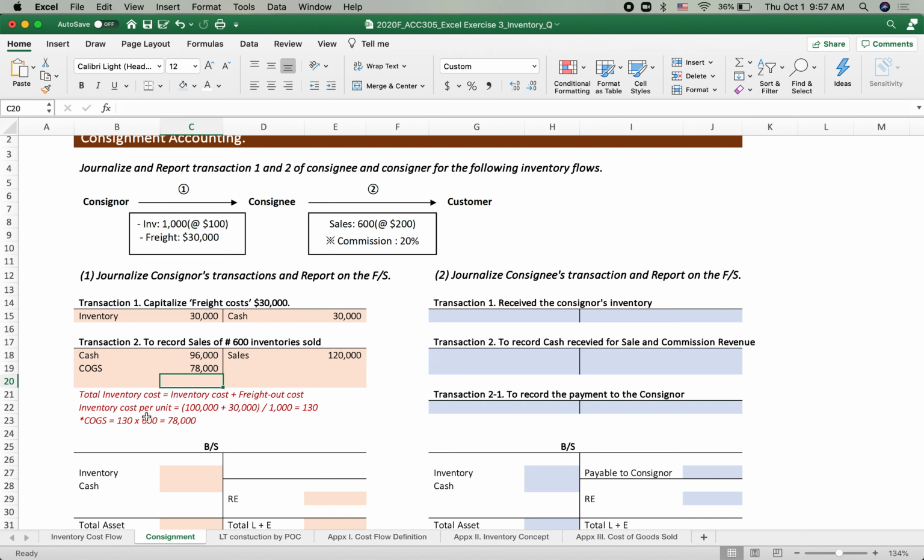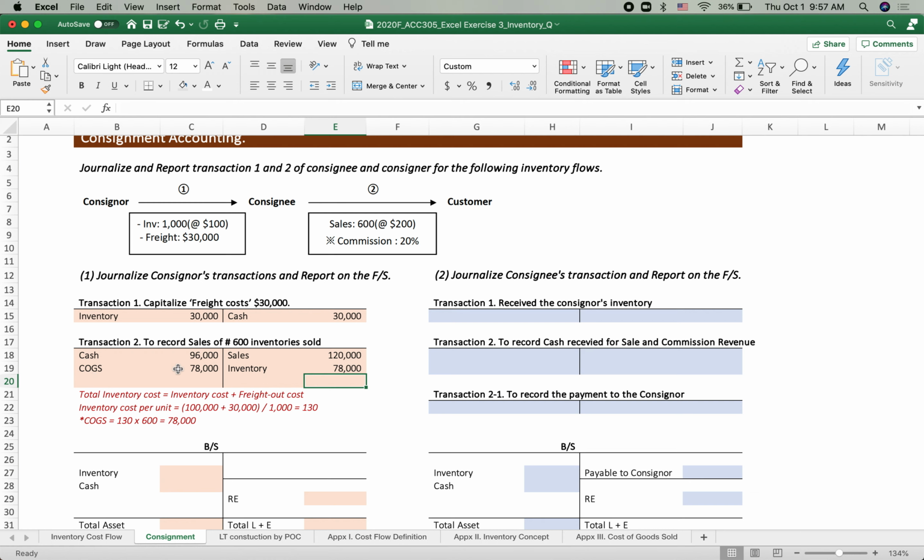Again, if we start from the inventory cost per unit point of view, 100,000 plus 30,000 is the total inventory value, divided by 1,000 total inventory units. So we got $130, but we sold 600, so $78,000. This is the sum of these two equations. Okay, so cost of goods sold, and then the inventory, the asset out. So we record on the credit side, the asset down. Is that correct?